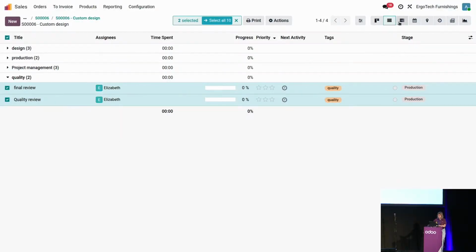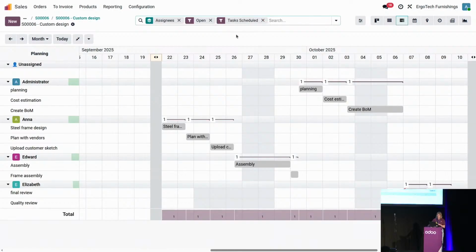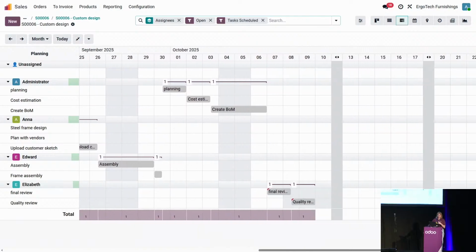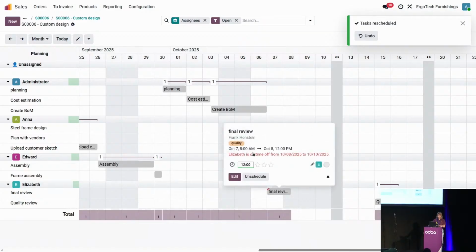Okay, if we now go back into the Gantt overview, we can now see, if I remove those ones, that everything has been planned to every different employees accordingly. But I see that we have something in here not mentioned beforehand. Well, Elizabeth is going on leave on the last week, and so we need to reschedule those ones. It's okay because we have a bit of buffer for that project, so I can reschedule when she will be back. Just going to re-show it again in here. We have a small red banner, and if we click in here, we receive the message that she's on time off for that moment.